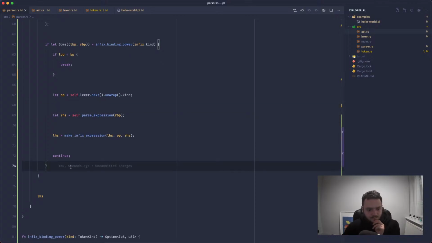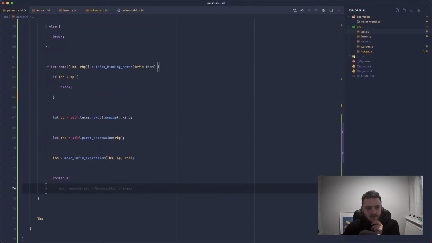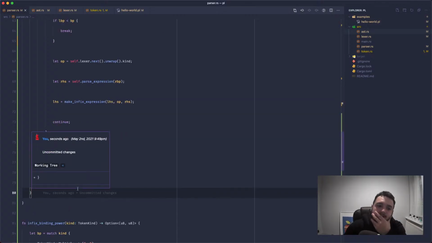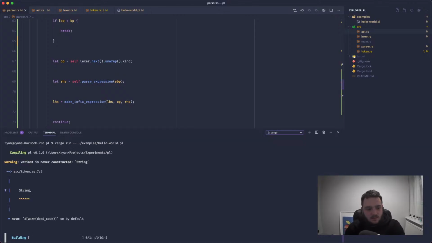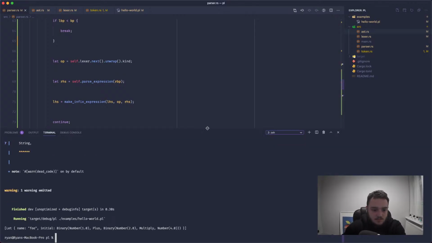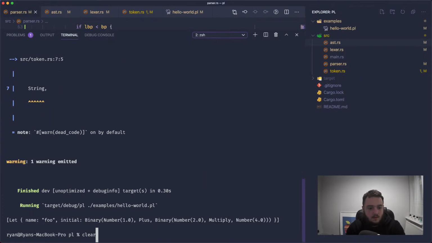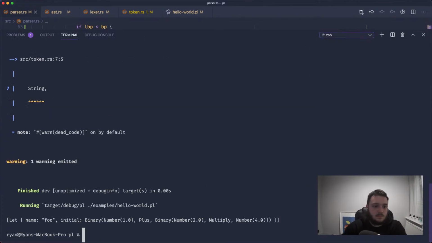So if there's no binding power for the infix, do we just want to break out of the loop and just return the left-hand side as it is? Potentially, that could work. Let's compile it and see what it says. Let's hide this as well. Okay, I think this has worked.